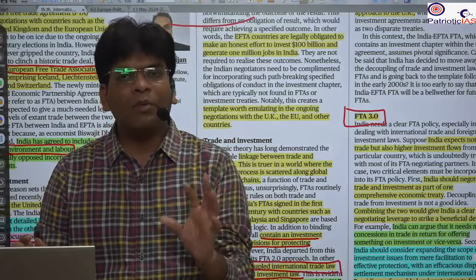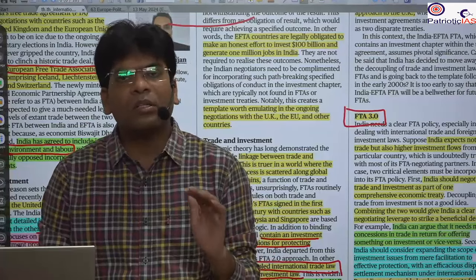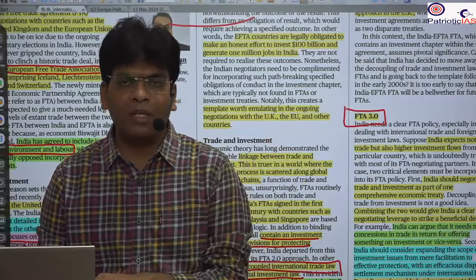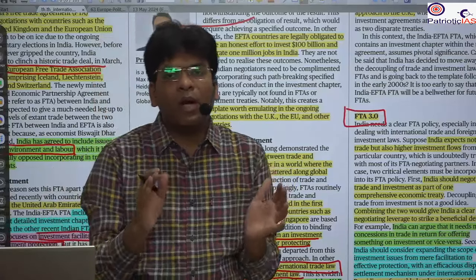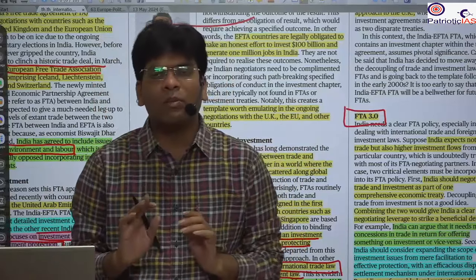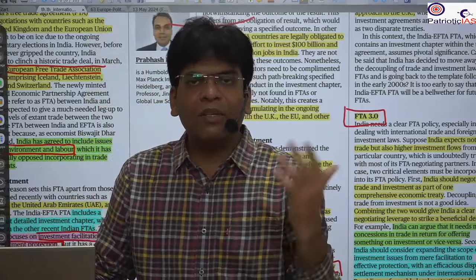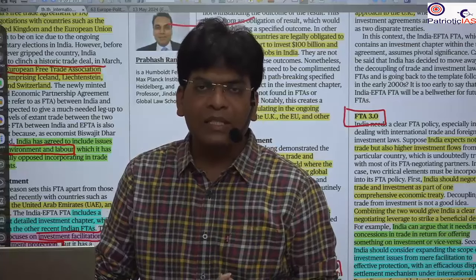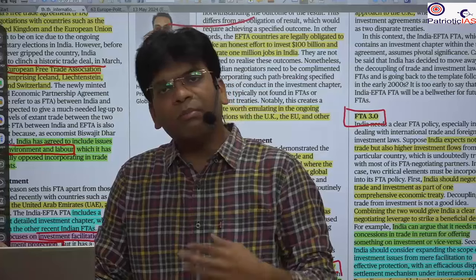For example, if you want to produce a car, there are a lot of parts that you cannot manufacture. You have to take help of other countries and other companies. For example, to manufacture a whole car, you need the steering, the wheels, the engine, different types of compressors. So you cannot manufacture everything.